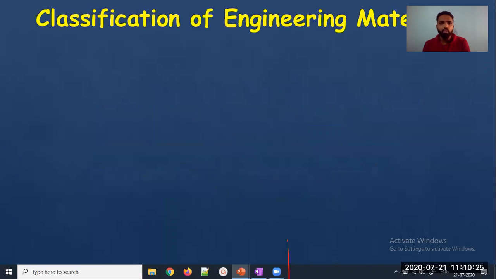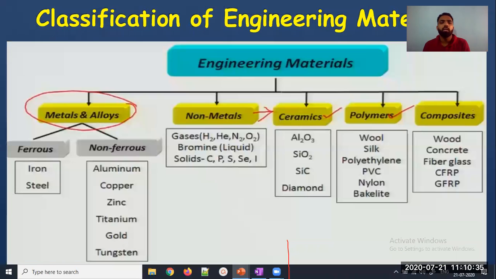So today we are going to go into more detail about engineering material. I think everyone knows how to classify a material. We can classify the material like this: engineering material classification, not metal classification.